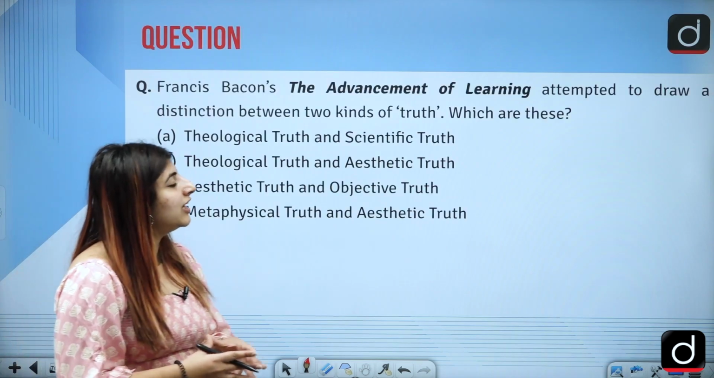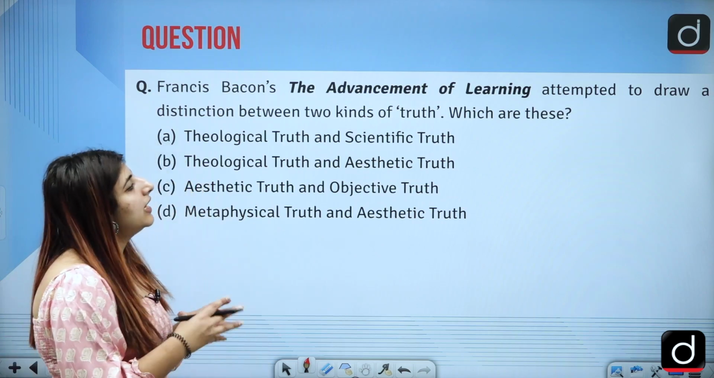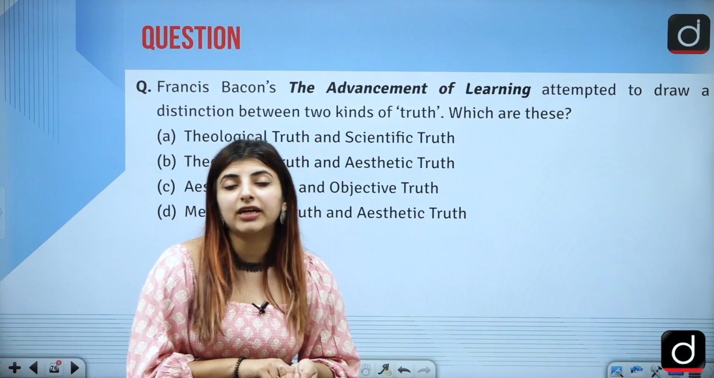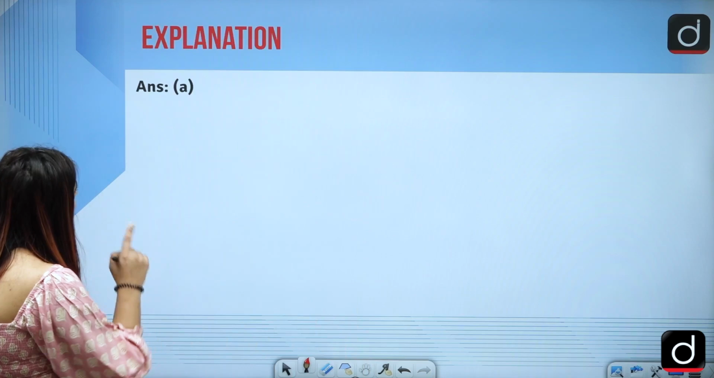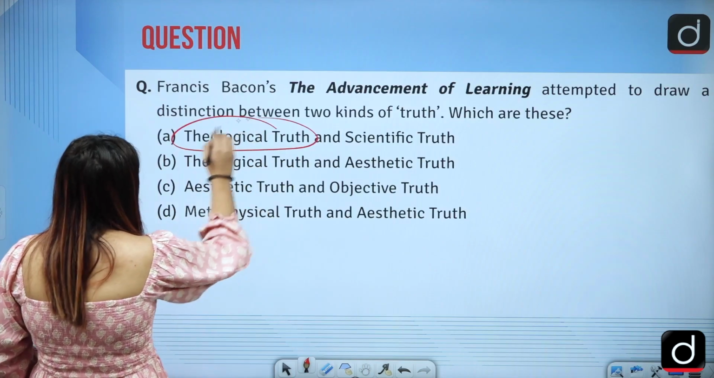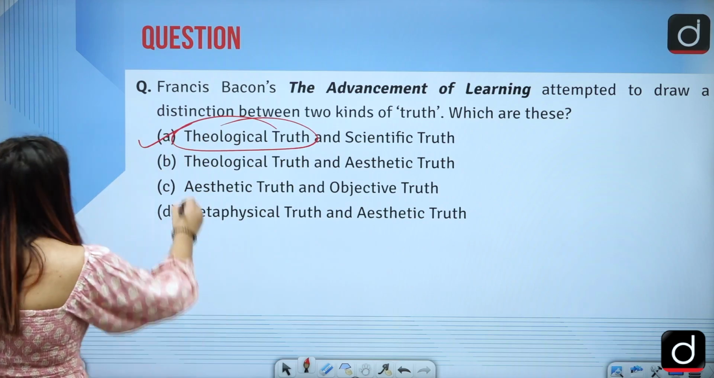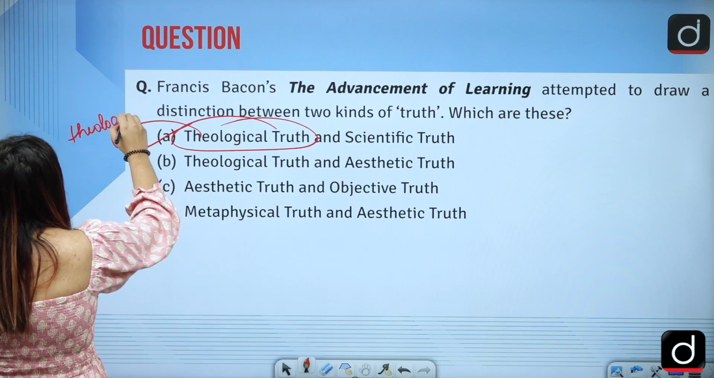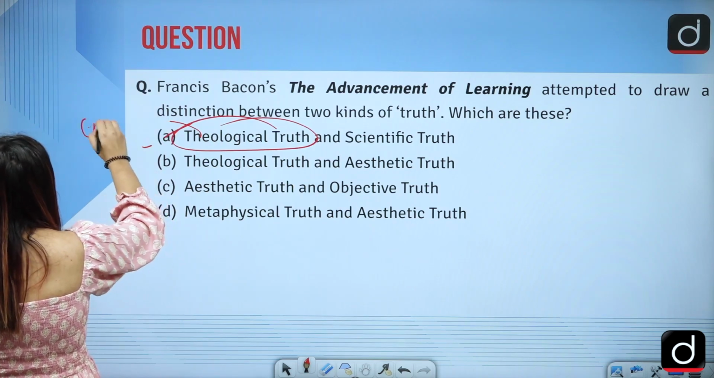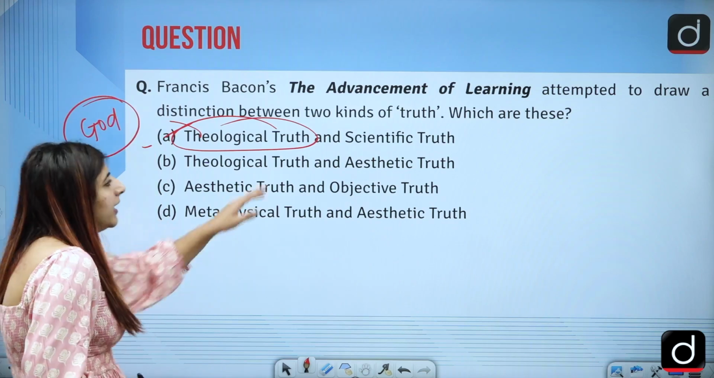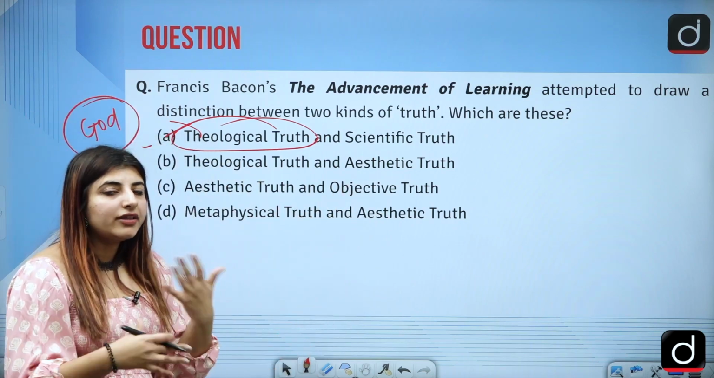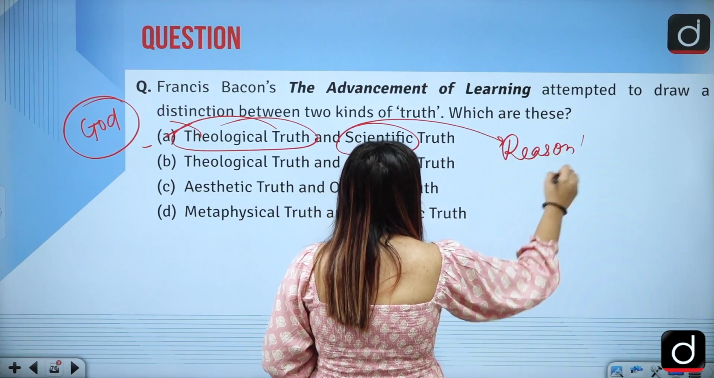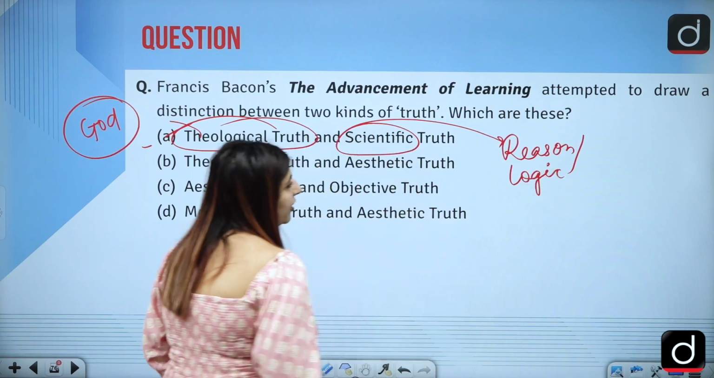Francis Bacon, The Advancement of Learning, this was an essay, attempted to draw a distinction between two kinds of truth. What are those two kinds of truth? He talks about the truth which is theological, that is option A is the correct one. Theological truth, which is the one spread by the theologists, the people who are related to, let me just write, authority of God. Scientific truth, somewhere or the other related with reason, logic, observation, etc.